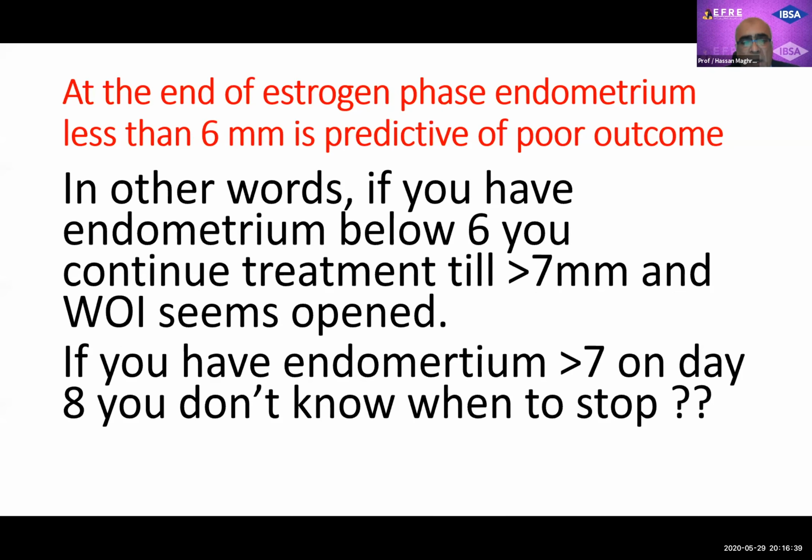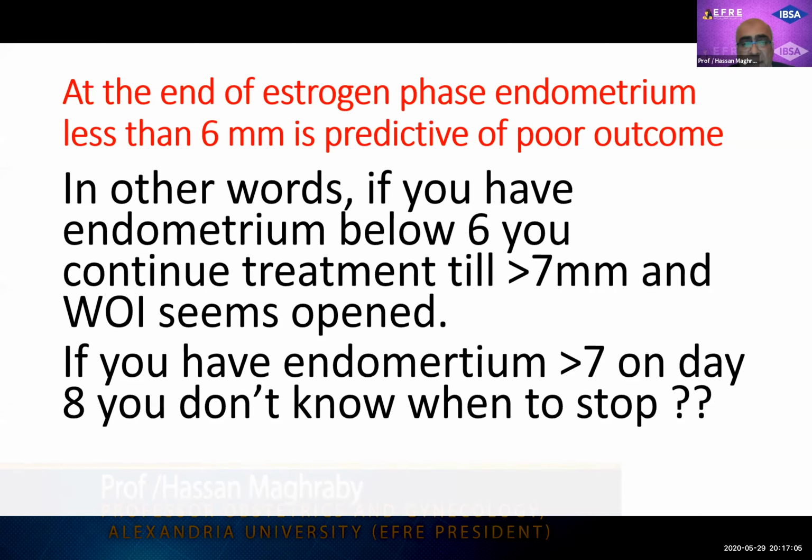In other words, if you have an endometrium below 6 millimeter, you can continue treatment till 7, and the implantation window seems to be open. But if you have an endometrium of more than 7 on day 8, you don't know what to do actually. You don't know when to stop. Would you stop at day 9, 10, 11, or 12? So there is a problem. If the endometrium exceeds 7 early, you don't know what to do.